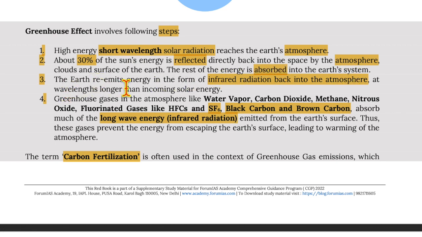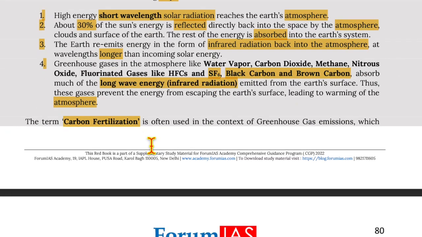The Earth re-emits energy in the form of infrared radiation back into the atmosphere at wavelengths longer than the incoming solar energy. Now, greenhouse gases in the atmosphere like water vapor, carbon dioxide, methane, nitrous oxide, fluorinated gases like HFCs, SF6, black carbon, and brown carbon absorb much of the long wave energy, that is the infrared radiation emitted from the Earth's surface. Thus, these gases prevent the energy from escaping the Earth's surface, leading to warming of the atmosphere.